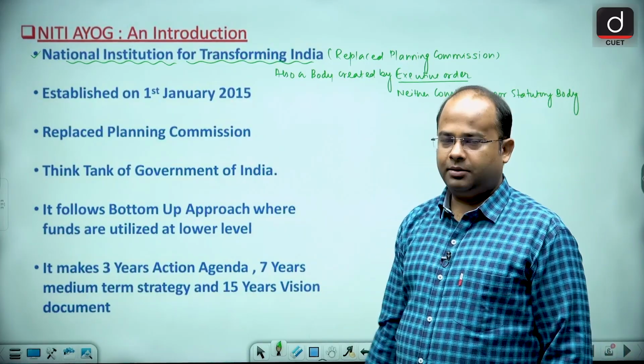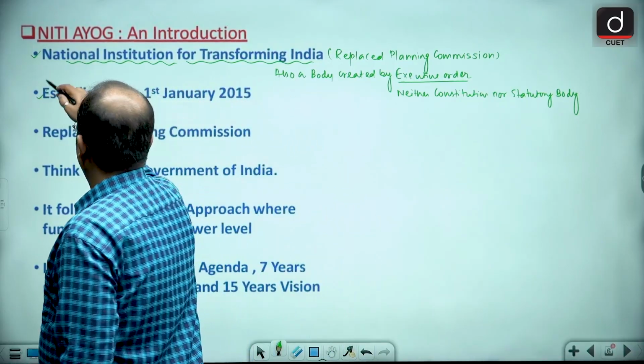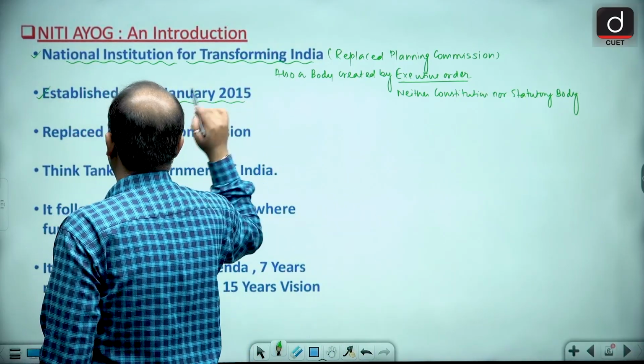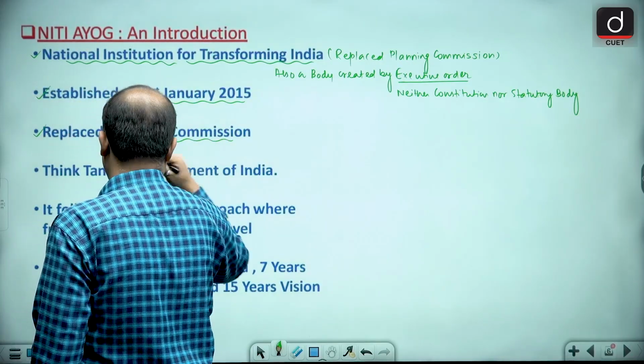It was established on 1st January 2015 and replaced the Planning Commission.